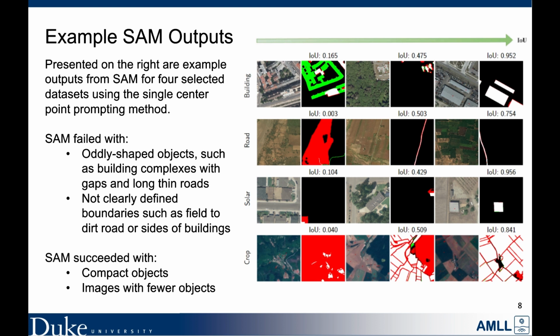We also see failure when the boundary between objects is unclear or difficult to make out, such as the crop dataset, where large plots of land are separated by dirt roads, or in the building segmentation, when the image is taken at an angle or there is a large amount of shadow. We see SAM excel when the objects have clearly defined boundaries and are compact, such as is common in the solar dataset.